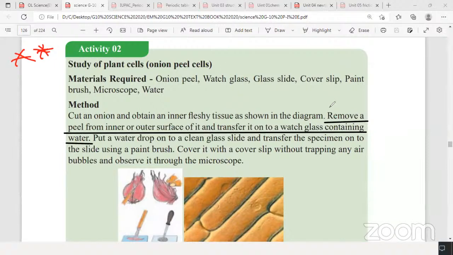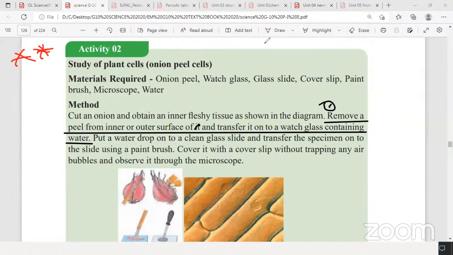Why contain it in water? That is to prevent the cells getting dried, right? Why is it directly added into the water in the watch glass? To prevent it getting dried.